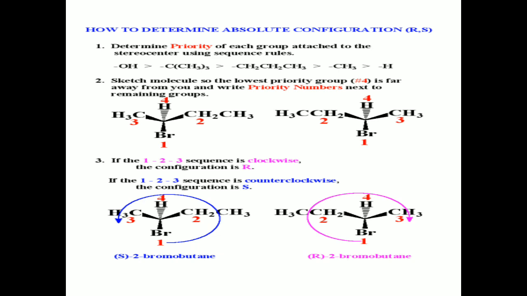So we should move from the first priority to the last priority group. Starting from bromine, which is first priority, we move towards the second and third priority. The fourth one is kept away from us. This is given in broken wedge, which is present away from the viewer.